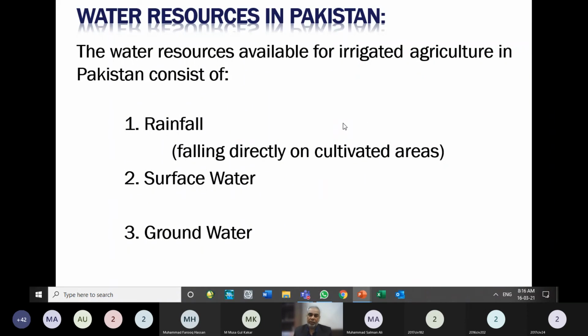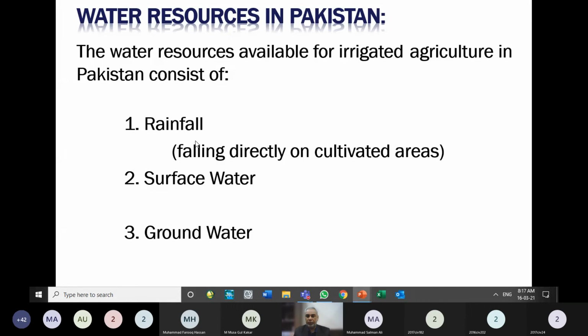So our irrigation system, which we call the Indus Basin Irrigation System, IBIS, gets water from the rainfall, surface water, and in those areas where the groundwater is of good quality, fresh groundwater or marginally fresh groundwater, groundwater is also playing an important part to add into the irrigation water.